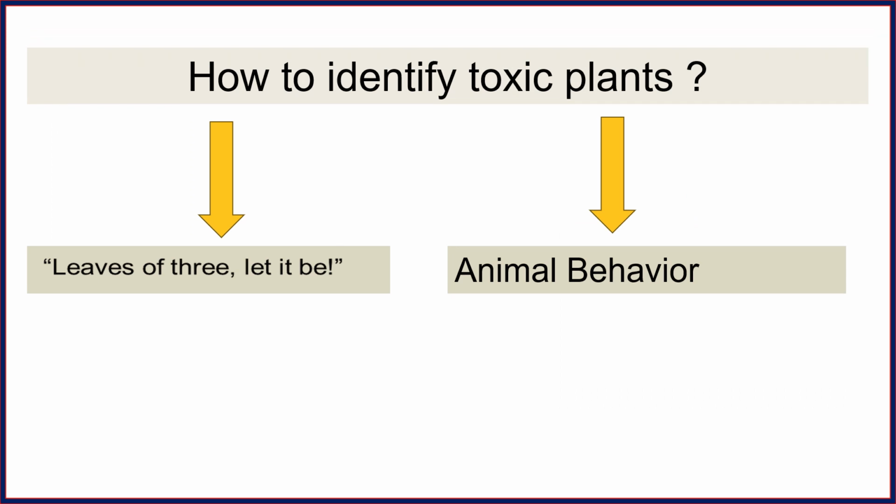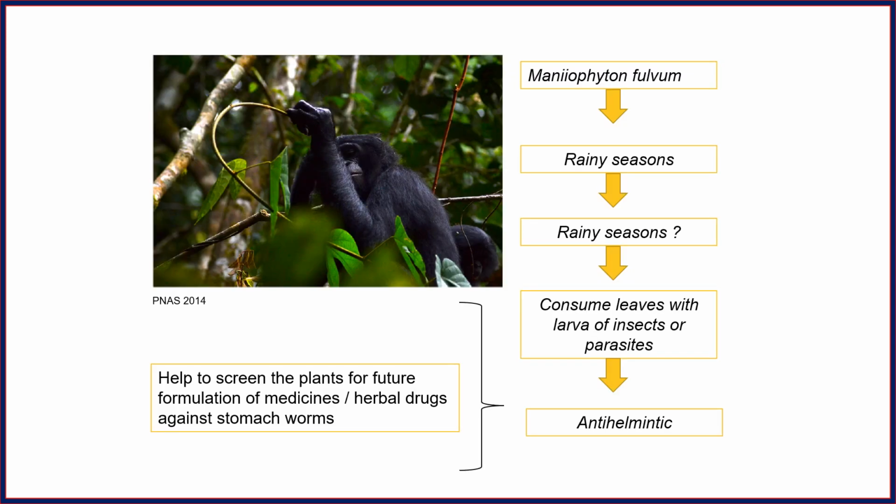Leaves of three, let it be. Most plants having three leaves are toxic. Or as per animal behavior, if animals do not consume it, it means surely it has some toxic component. You can observe here, this is one plant, Manniophytum fulvum. Chimpanzees do not consume it as a food. They only consume it at a specific time. So it is toxic but medicinal.